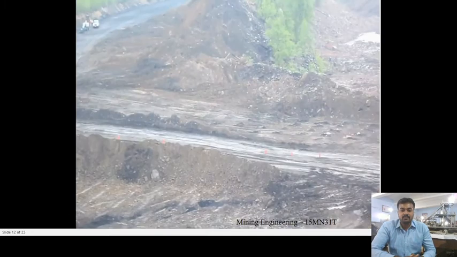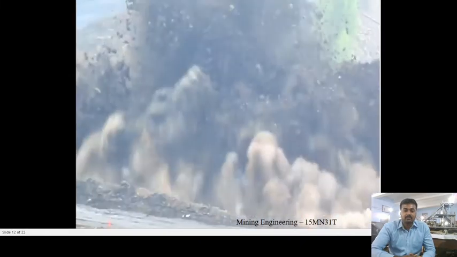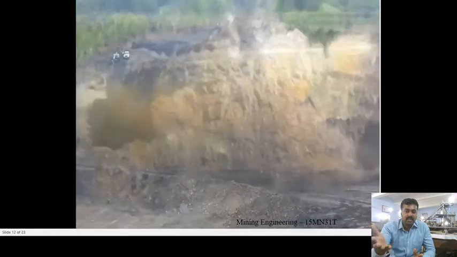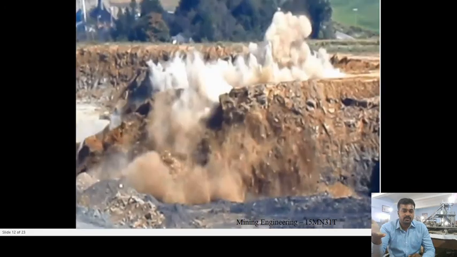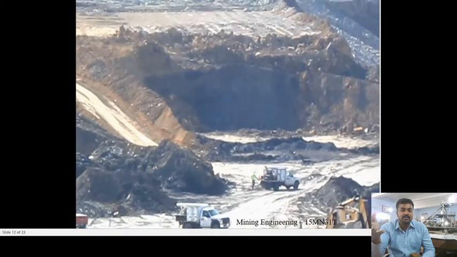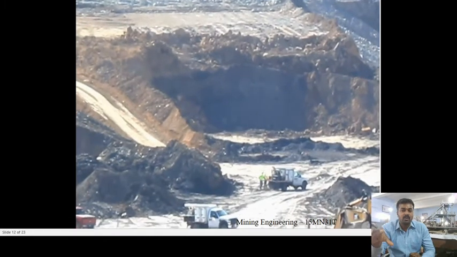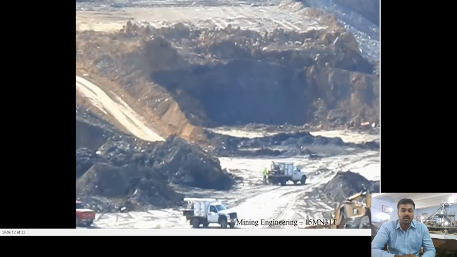Now let's see how the blasting takes place. We are seeing here the shattering effect, right? This is a high explosive. What explosive have we used? This is nothing but ammonium nitrate and fuel oil. The chemical we have used is nothing but ammonium nitrate and fuel oil. See, now you can see the exact blasting, how it takes place in the mine site.